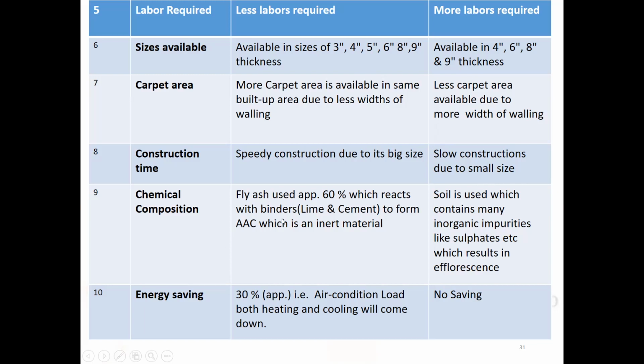Chemical composition: fly ash is used approximately 60%, which reacts with the binders, that is lime and cement, to form AAC, which is an inert material. Soil used in bricks has many inorganic impurities like sulfate, etc., which result in efflorescence in the bricks. Energy saving is approximately 30%, whereas in the bricks, it is none.